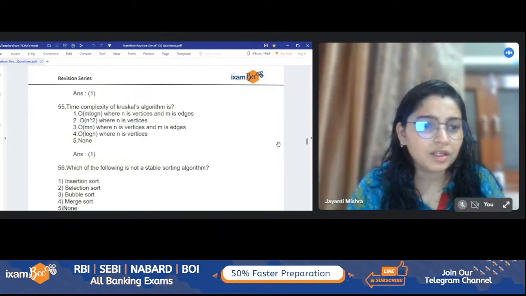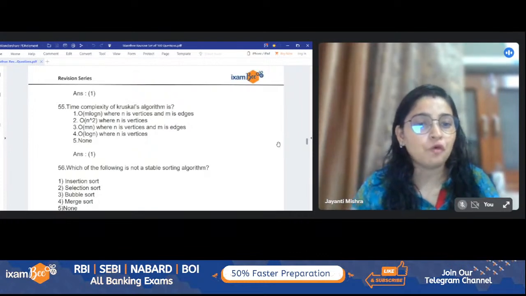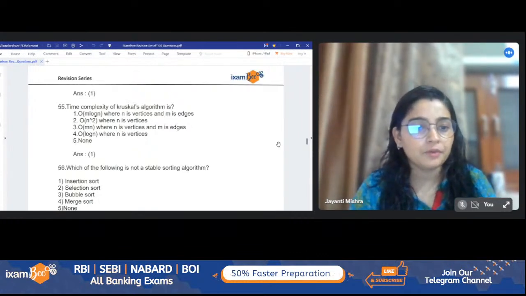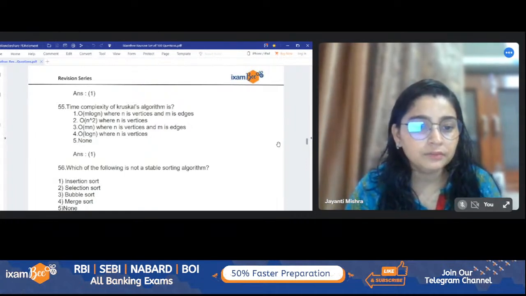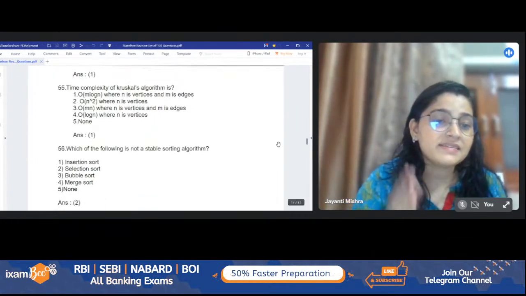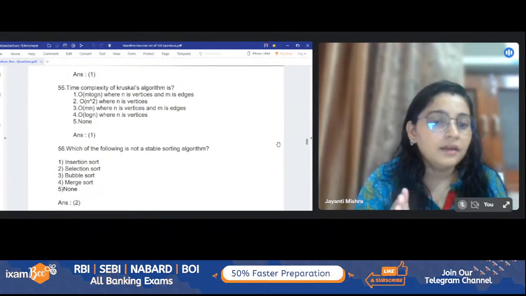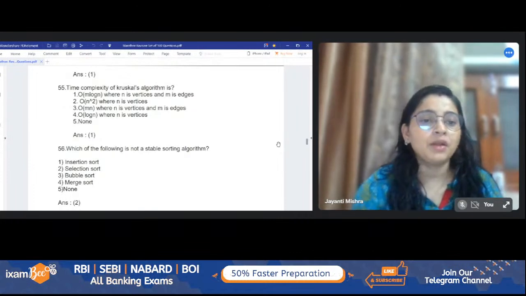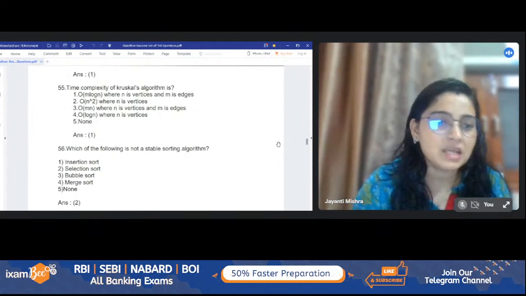Which of the following is not a stable sorting algorithm? I can see many of you are saying four, so it is not the correct option. Okay, question 55, option 1. Yes, it is correct, Aditya. 56th question: which is not a stable sorting algorithm? And it is selection sort. Everyone else is a stable one, but selection sort is not a stable one. Please do write what is a stable sort. What do you understand by a stable sort?